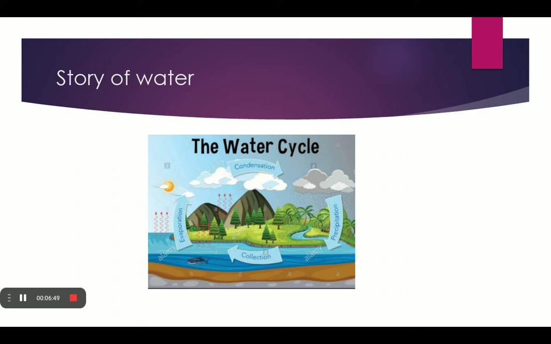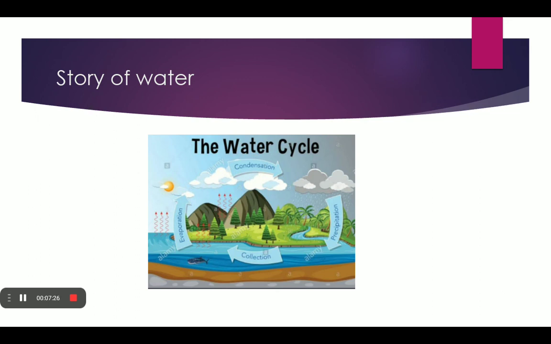The sun takes that water, and small droplets create clouds, which is called condensation. After some time the cloud becomes heavier and heavier, and now it rains. Raining is precipitation, and that water goes into the same river or any other river and fills it up. Then comes the collection process, where the water collects and we all use it till now.